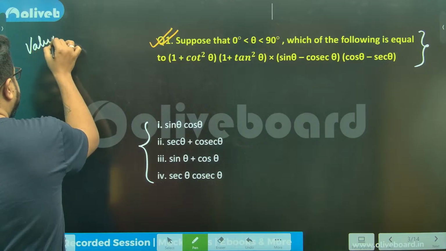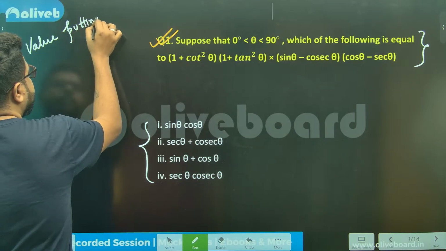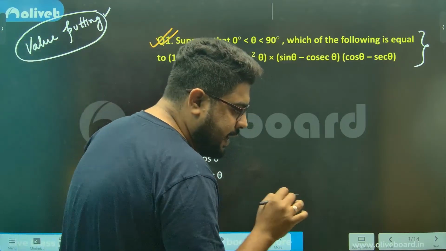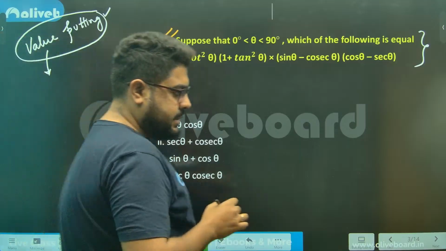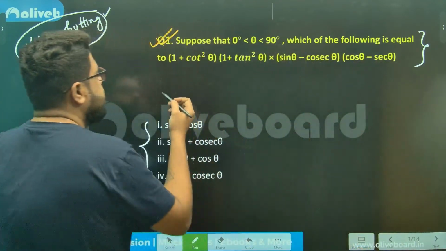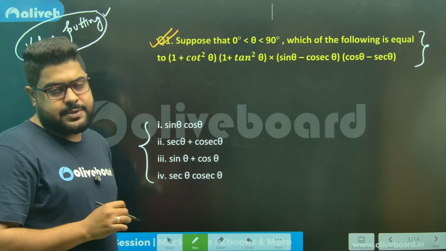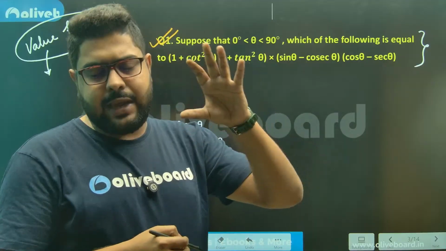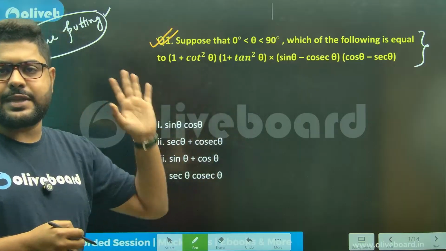Let's see if the value putting approach works here or not. The basics are I should not put any values where two of my options give the same answer.